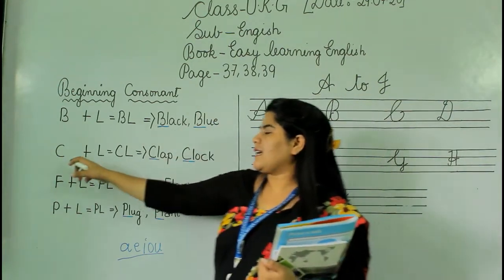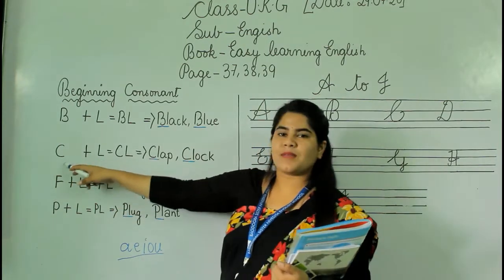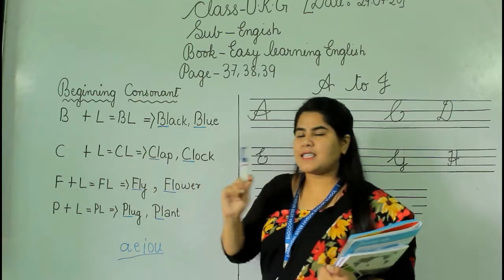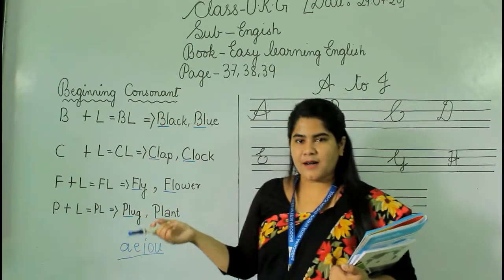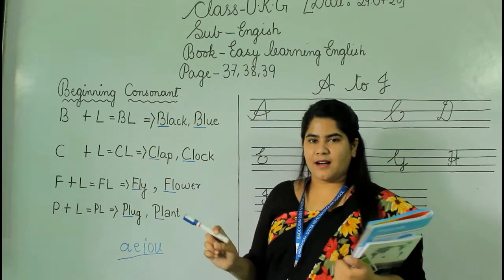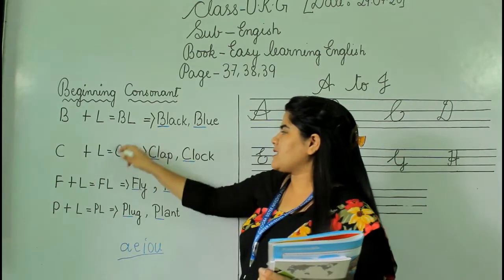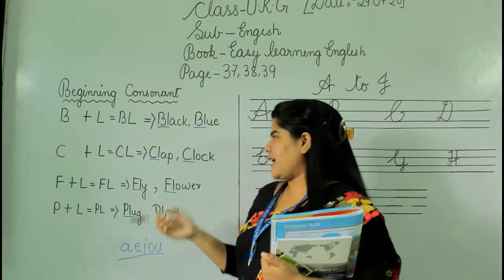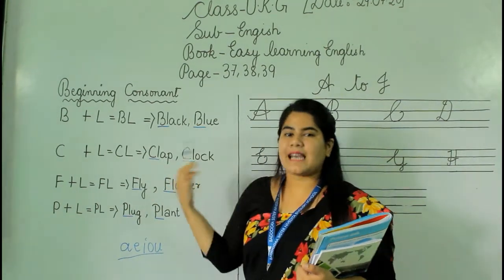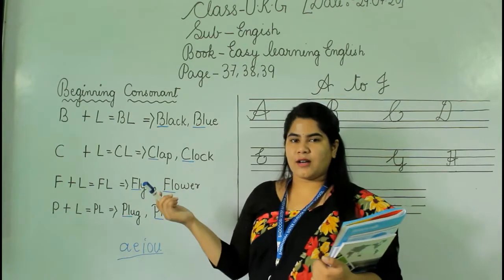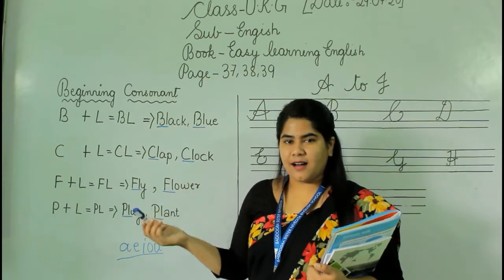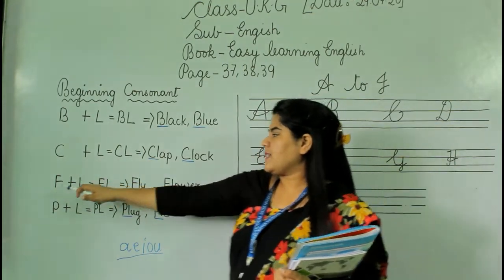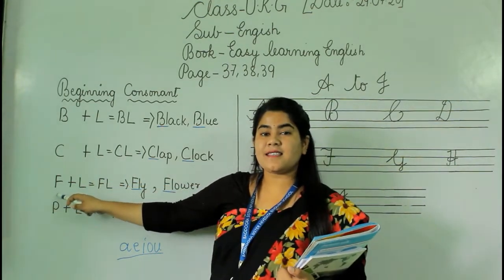Very similarly, in the second one also, this is C. And the second letter is L. And the phonic sound will be C for K and L for L. Right? And if we blend this letter together, then it will be pronounced as K. Right? Like in the words clap and clock. The pronunciation is clock. Okay? Very similarly, in the third one also, which letter is this?